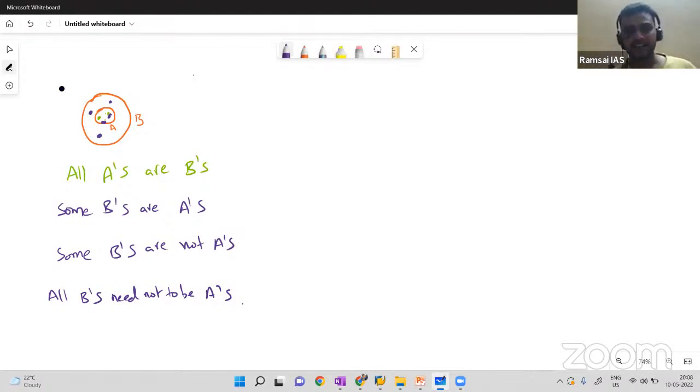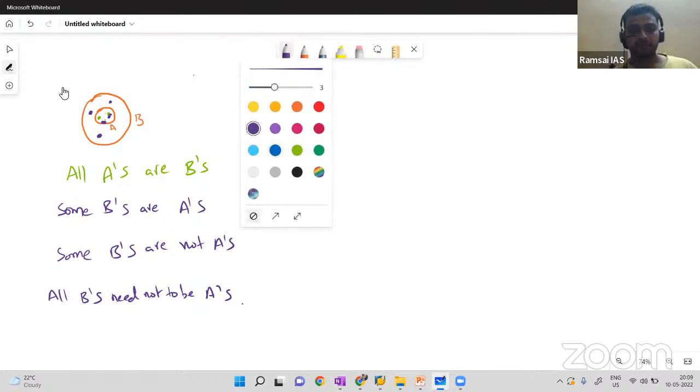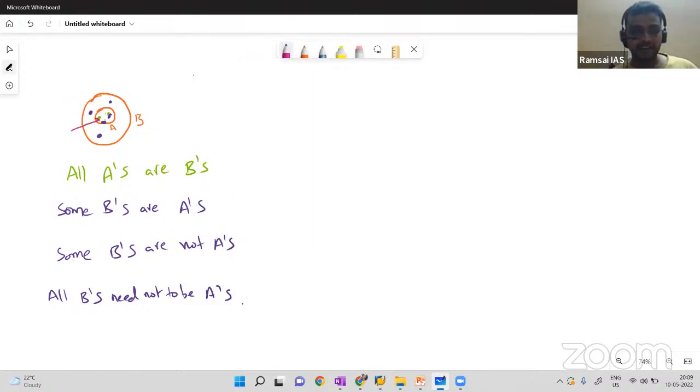If you don't understand, I'll give you one example in real time. Then it will be very clear for you. Just in place of A, I'll take tiger. In place of B, I'll take animal. Now just replace A with tiger, B with animal. Now read the four statements given below. All tigers are animals, but some animals are tigers, some animals are not tigers. So all animals need not be tigers. Yes or no?